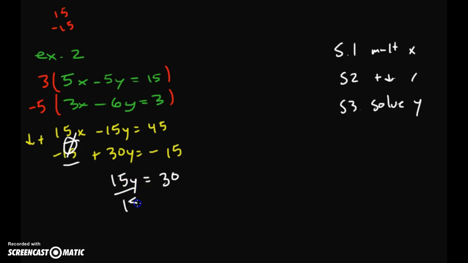Here we're going to divide by 15. Divide by 15, y equals 15 goes into 30 twice, so y equals 2. And now we're going to move into this fourth step, which is to substitute y so that we can solve for x.